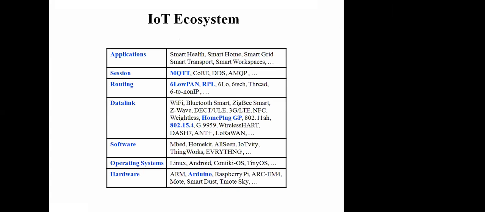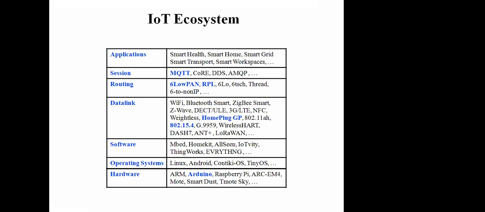If we have a stack of this IoT ecosystem, at the bottom layer we have the hardware. It could be an ARM-based system, Arduino, or Raspberry Pi, depending on how much computing power your node needs. So at the hardware level, you have a variety of options.